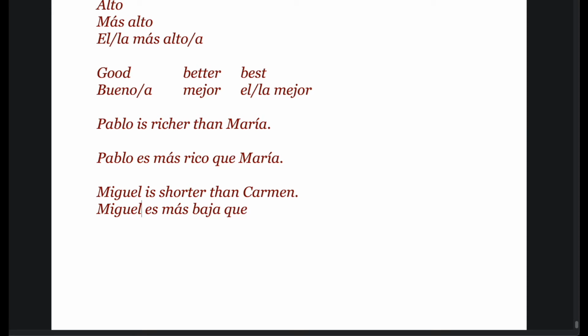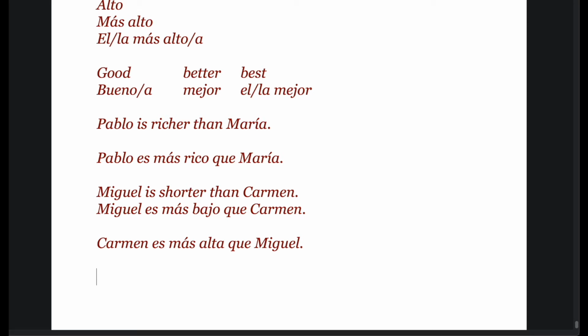Miguel es más bajo. Miguel is a boy, so más bajo que Carmen. So from the same sentence we can also imply that Carmen is taller than Miguel. So we can write Carmen es más alta. Alto being an adjective, it has to agree with the subject, which is Carmen in this case, in gender and in number. So it is más alta que Miguel.